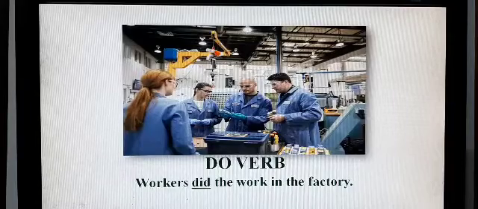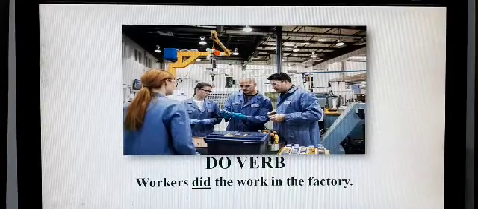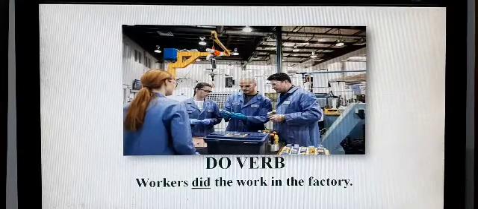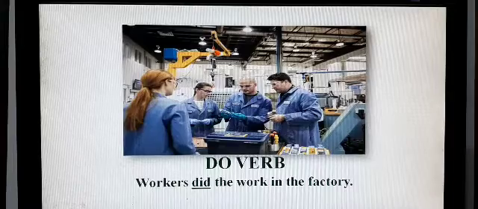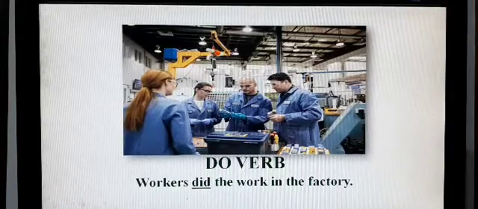In this picture, you can see that there are many workers. There are four workers who are doing the work in the factory. So this is again an example of do verb, where workers did the work in the factory.